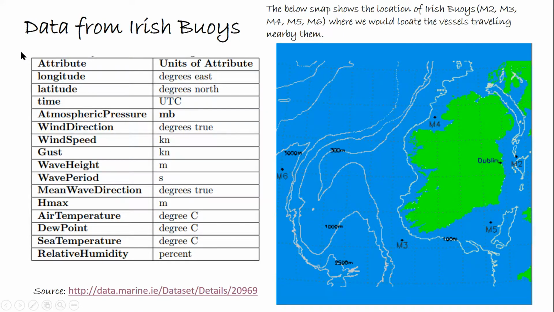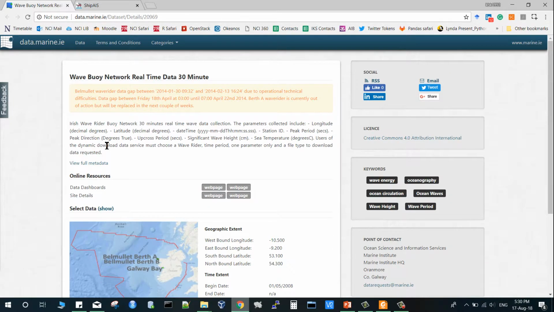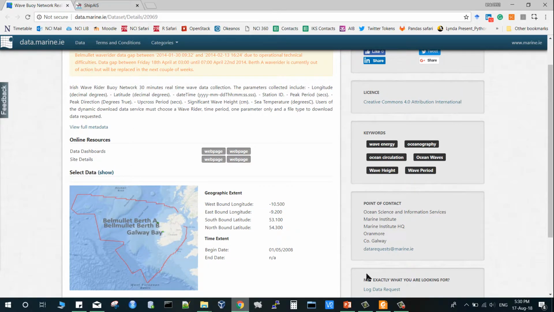So Irish buoys is one of the datasets, which has this MQTT server mounted on the local machine, and is pulled from the buoys on this website. This is the website where the buoy data is mounted. We can have multiple buoys mounted: M6, M2, M3, M4, M5. All this buoy data is pulled into the MongoDB server using an MQTT connection.